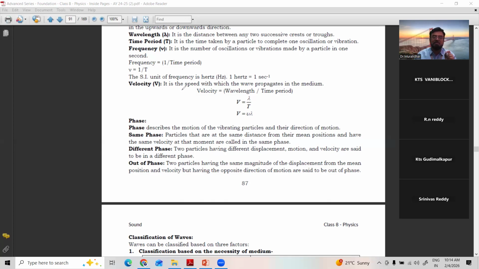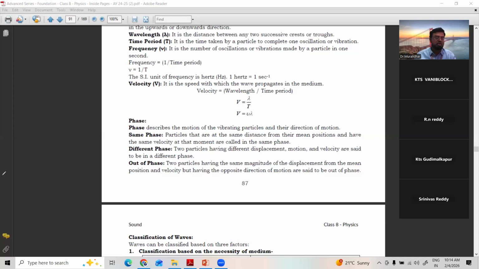Then out of phase: two particles having the same magnitude of displacement from the mean position and velocity but having opposite direction of motion are said to be out of phase. So when they are moving, the crest moves in a different direction and the trough in a different direction, upward and downward. So crest and trough are out of phase. They're making some angle with each other.